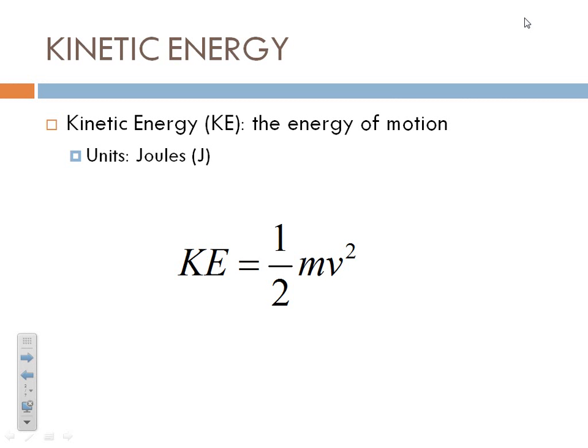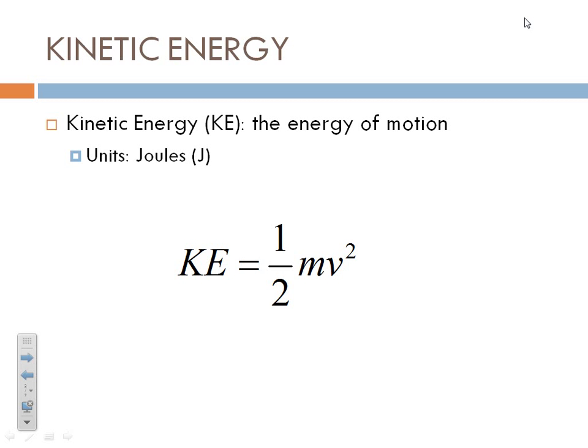So let's talk about kinetic energy first. We're going to do this largely in terms of equations and calculations. So what is kinetic energy? We're going to abbreviate this as KE for kinetic energy. And this is the energy of an object that is in motion. And just like all types of energy, the units are going to be joules.